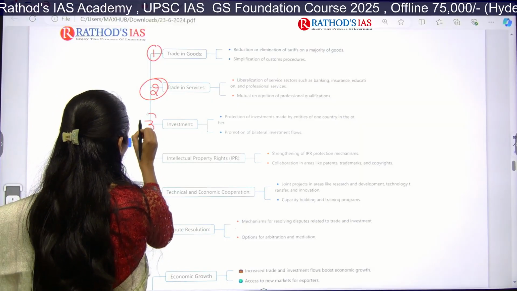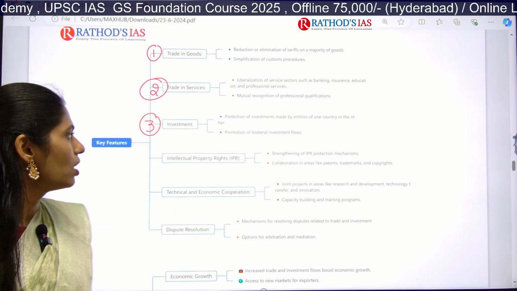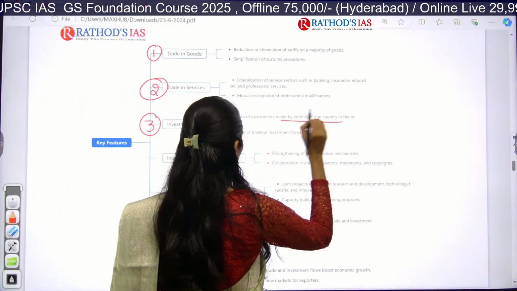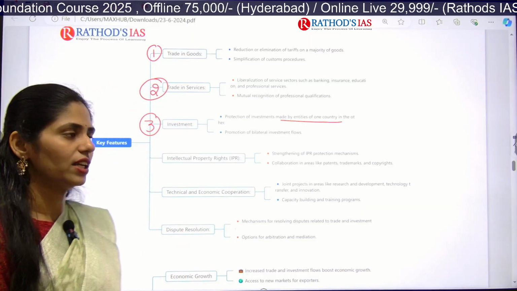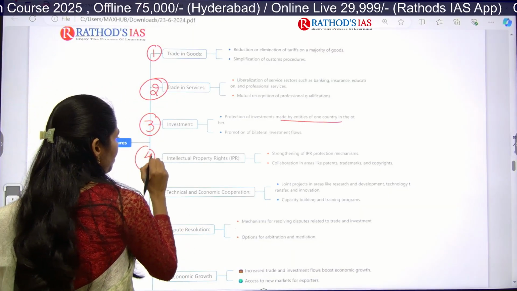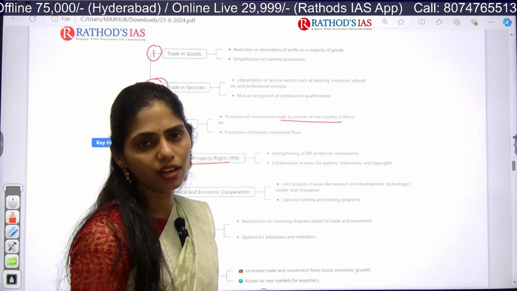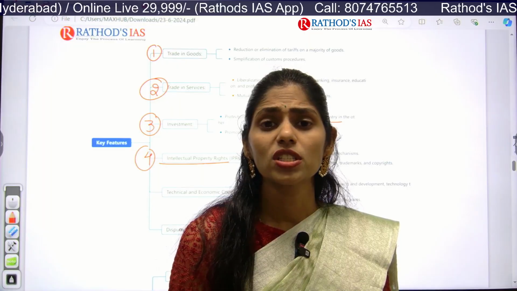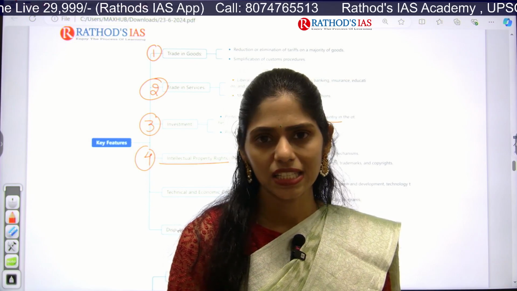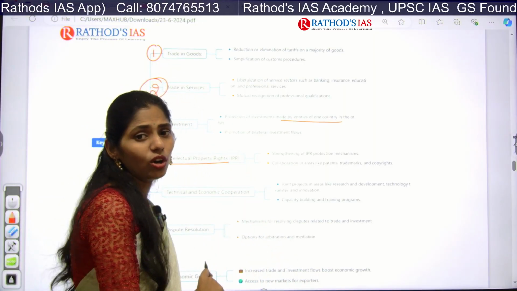The next one is that this also includes investment. There will be a concept called protection of investments made by entities. And there will be encouragement of bilateral investment flows between the countries. The fourth one is that IPR will also be included. In yesterday's class, we discussed IPR, for example, the patent issue between Bharat Biotech and ICMR. Because of the development of Covaxin, the patent is claimed by Bharat Biotech but not ICMR. That is a very important issue that we discussed in yesterday's class. Yes, so this CEPA also includes IPR.